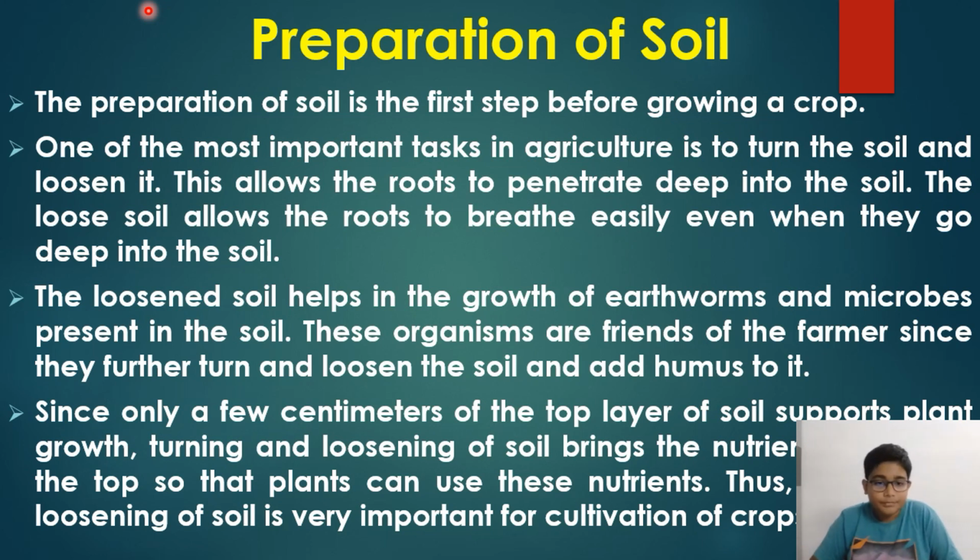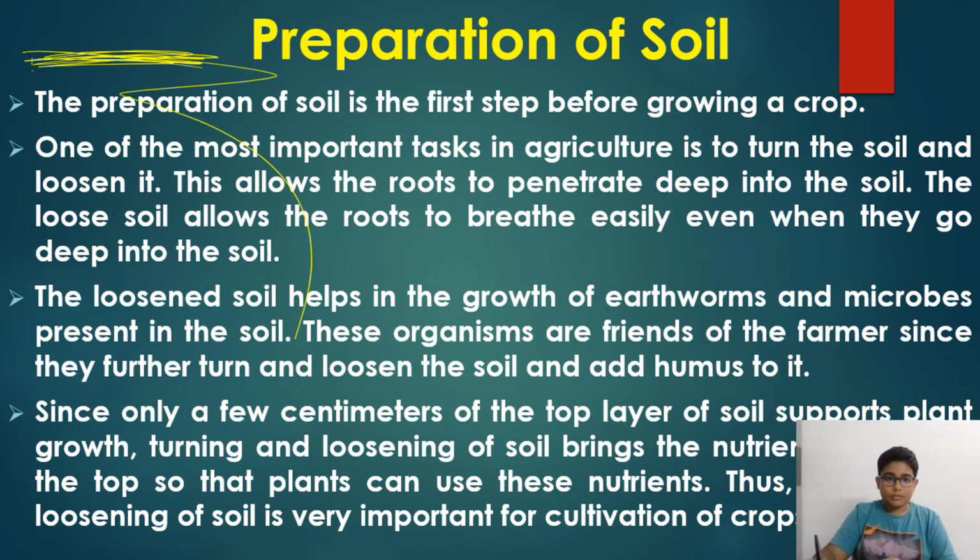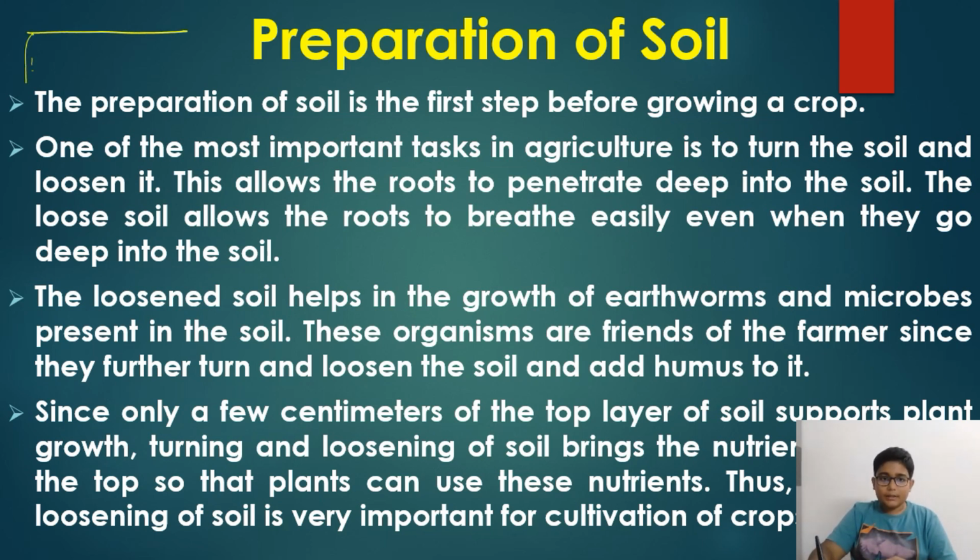Okay. So since only a few centimeters of the top layer of soil supports plant growth, turning the soil brings the nutrients to the top so that the plants can use them. See, suppose this is a land, the surface of the land, and deep below there are soils.